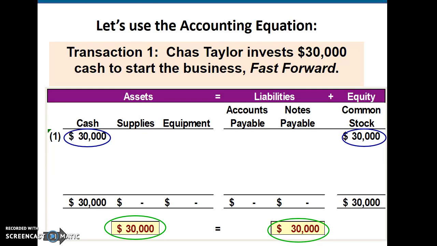And this is how it would be set up. We go to our assets. Our assets are $30,000 cash. Go to the other side of the equation, and our equity is $30,000 of common stock. We're balanced.